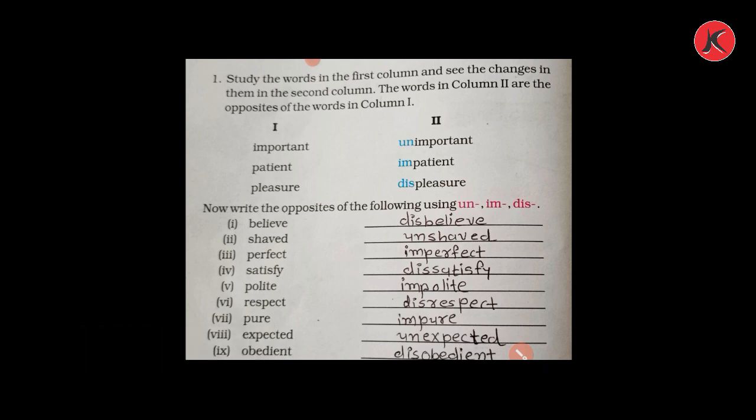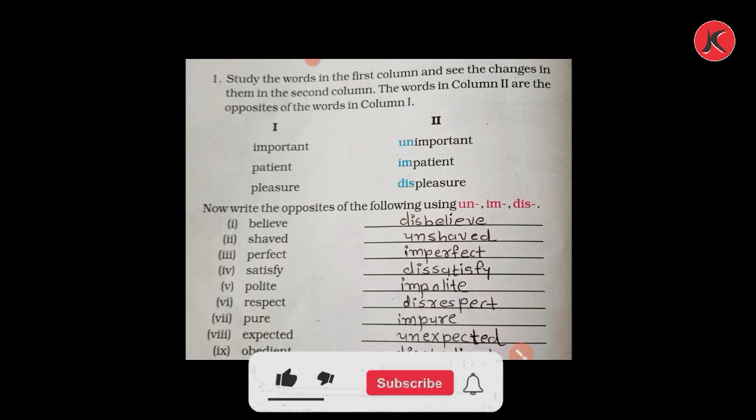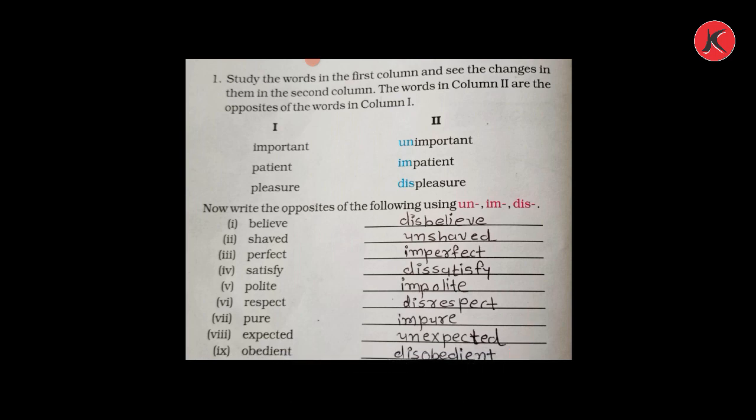Today we will move forward and discuss the exercise of the lesson The Talkative Barber. In the previous session we discussed the question answers of this story. Now please pay attention to what we have to do in this question. We have to study the words in the first column and see the changes in them in the second column. Here you can see the words in column 2 are the opposite words of column 1.